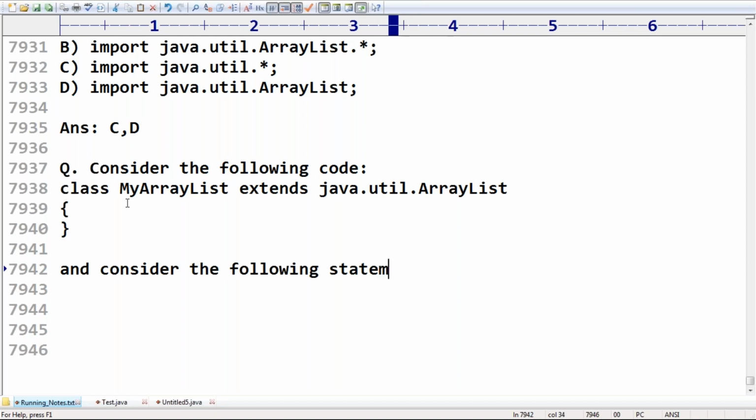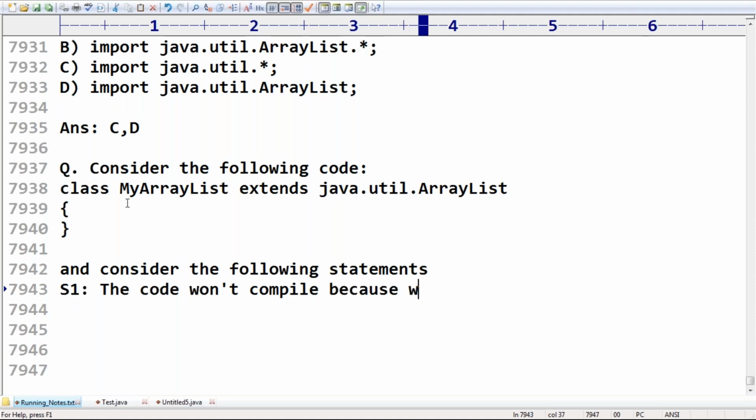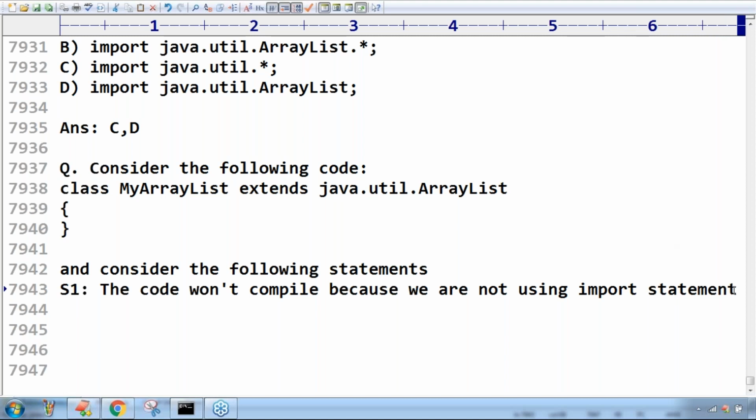The first statement: the code won't compile, because we are not using an import statement.